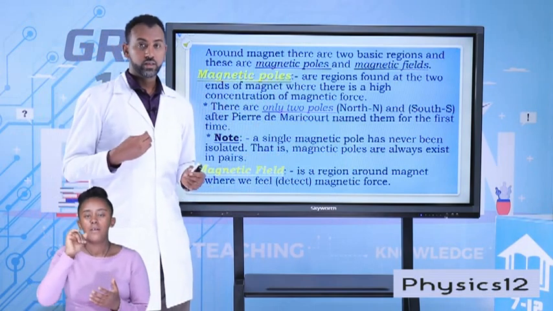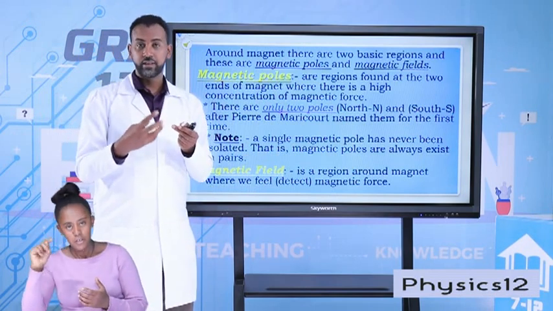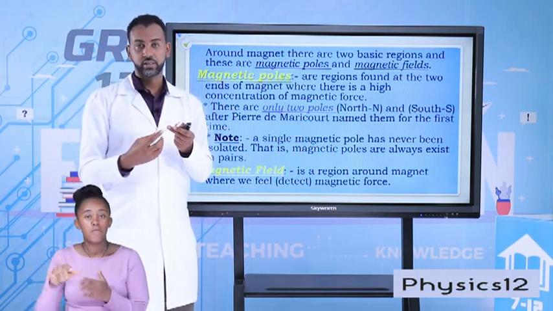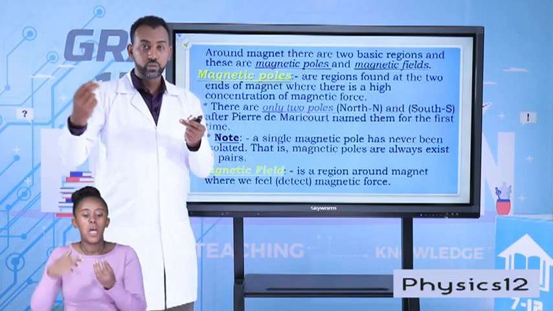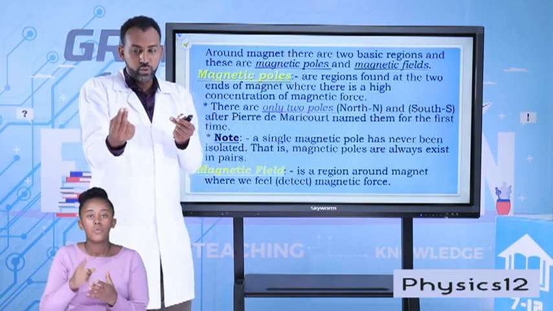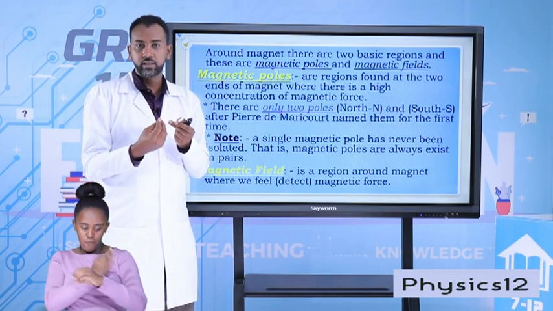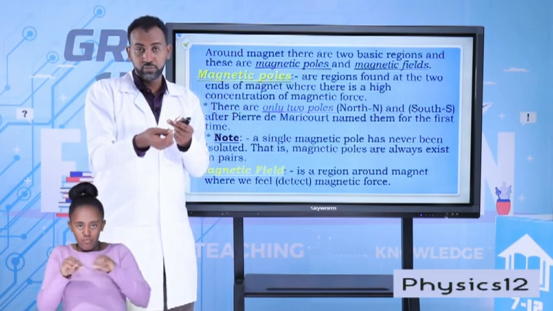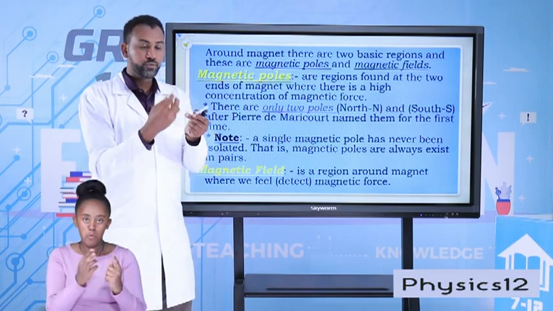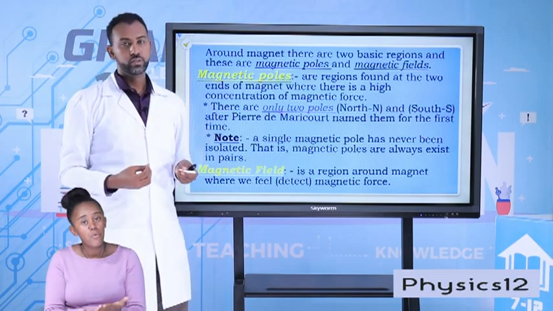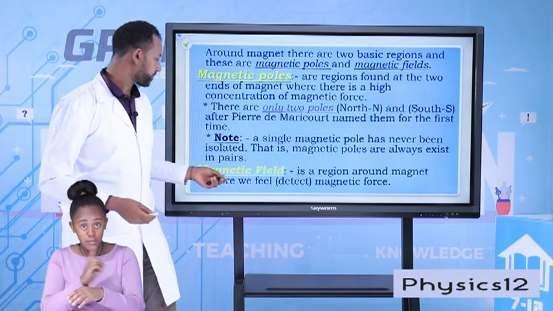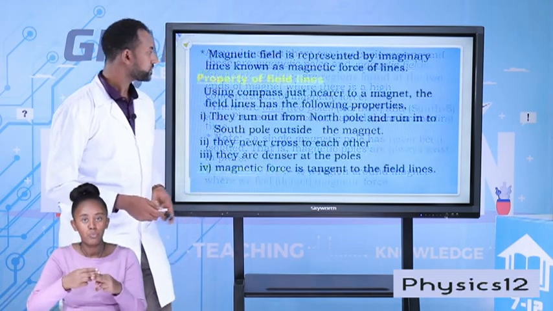Like that, around a magnet, there is a field, and that field is known to be magnetic field. Magnetic field is a region where you detect magnetic force. When you bring a magnetic material nearer to a magnet, you feel a force. It attracts, or whenever you have an opposite magnet, it might pull or push. Therefore, you will feel the force. That region is known to be magnetic field.